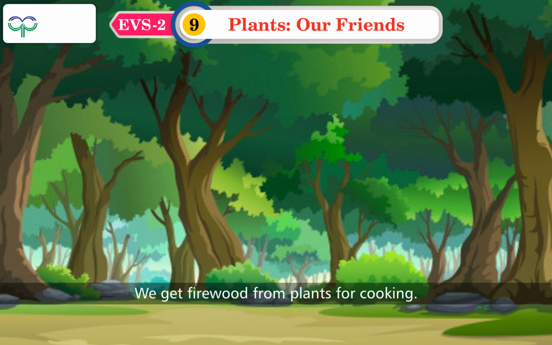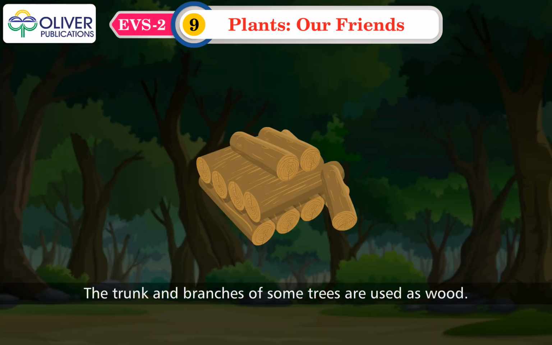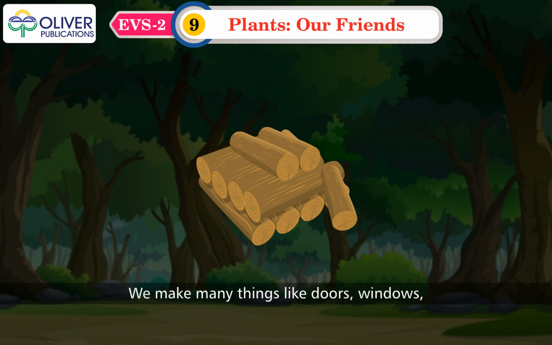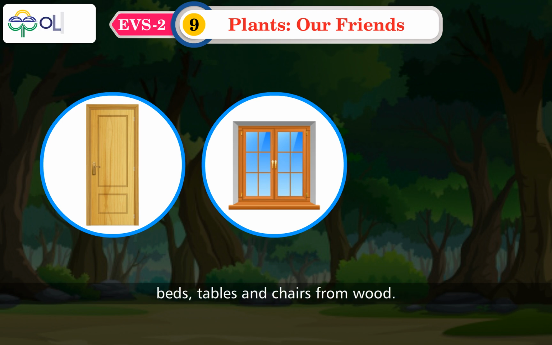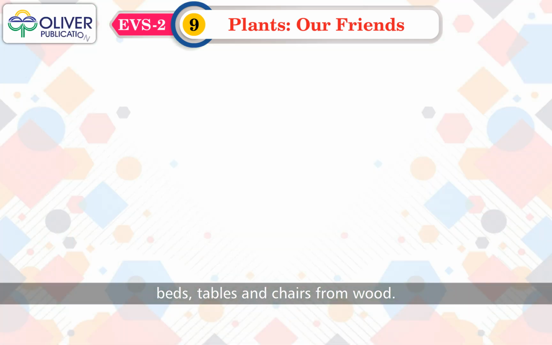Plants give us wood. We get firewood from plants for cooking. The trunk and branches of some trees are used as wood. We make many things like doors, windows, beds, tables, and chairs from wood.